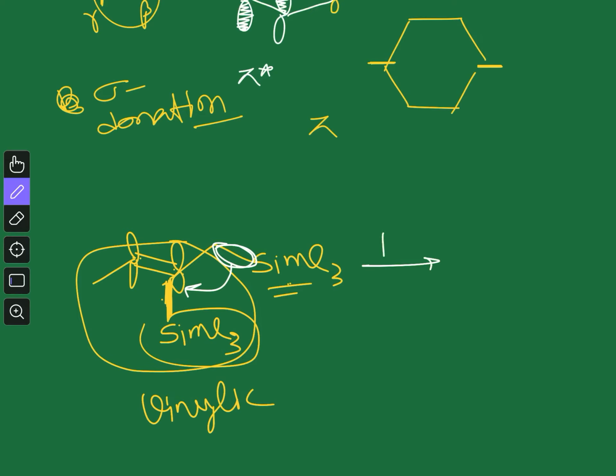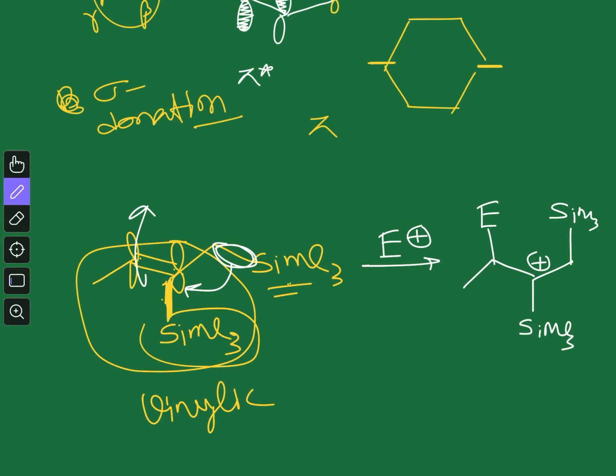And that's why when you react it with any electrophile, the reaction will occur from here, and you will generate a positive charge over here. After that, any nucleophile present in the medium will attack the silicon and it will come back. So from here you will get this. This is basically an electrophilic addition reaction, but after addition there is a substitution, right? So an electrophilic substitution kind of reaction.